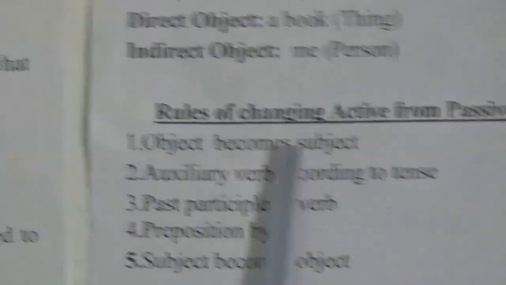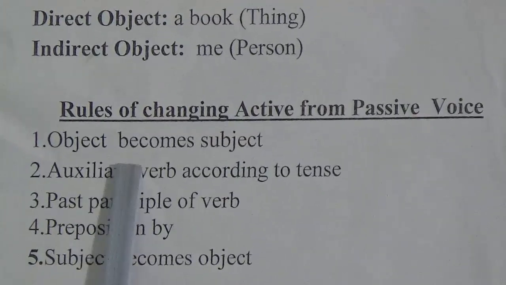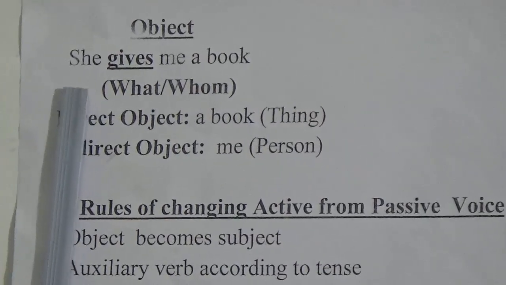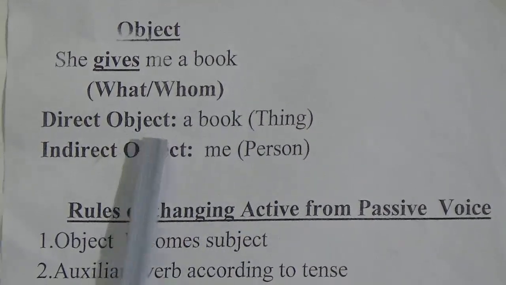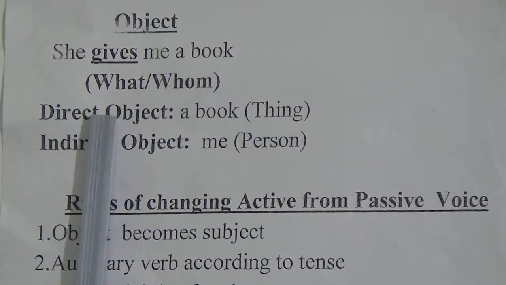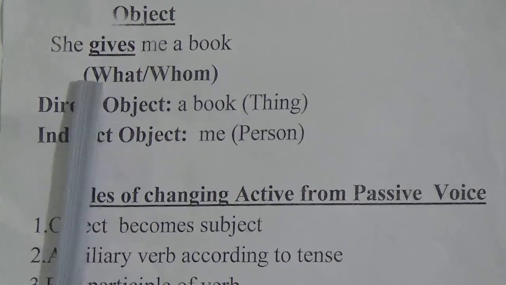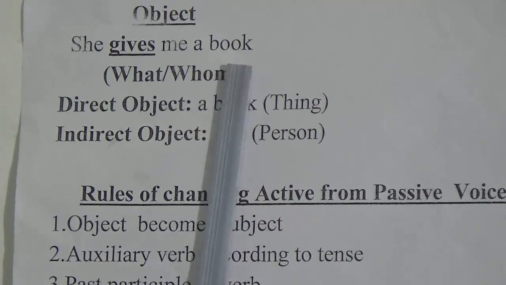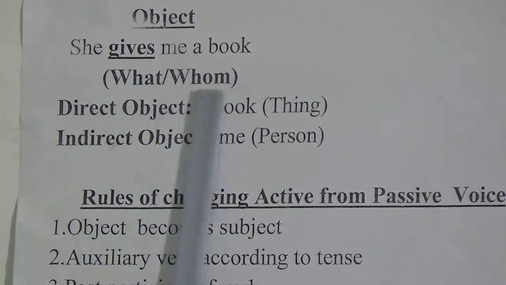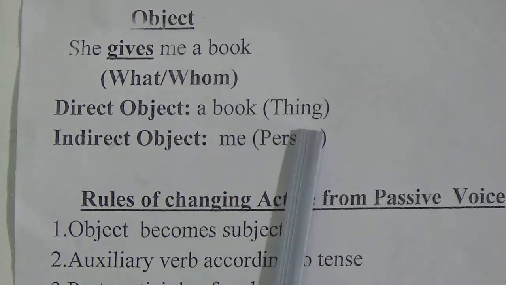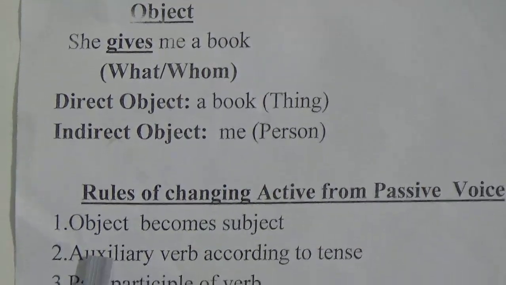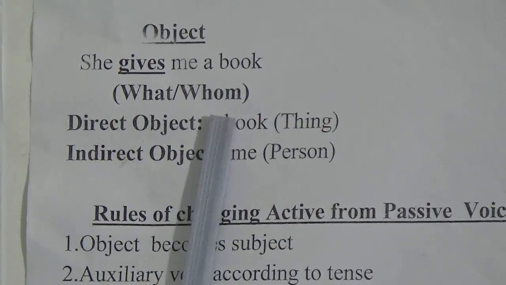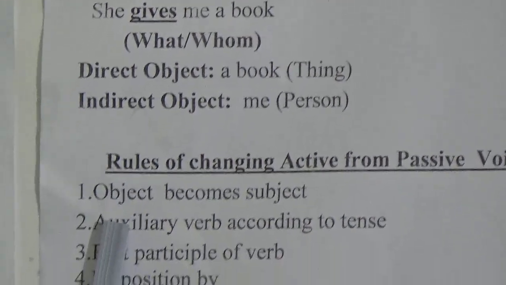Next, we will move to the rules of changing active to passive voice. Number 1, object becomes subject. First, we must know what is an object. Look at the example: she gives me a book. If we make a question to the verb of a sentence, we will get the object. What does she give? A book. Whom does she give? Me. So here a book and me are objects. If we ask what and whom to the verb of a sentence, we will get the object.